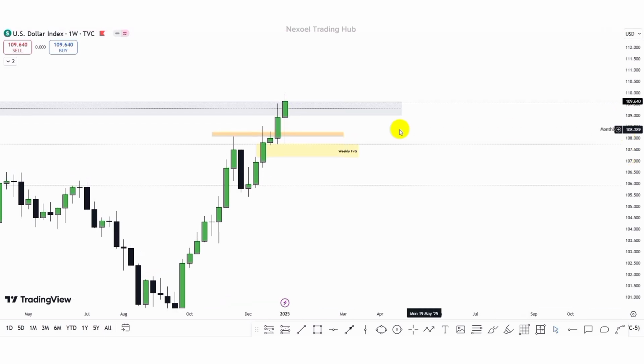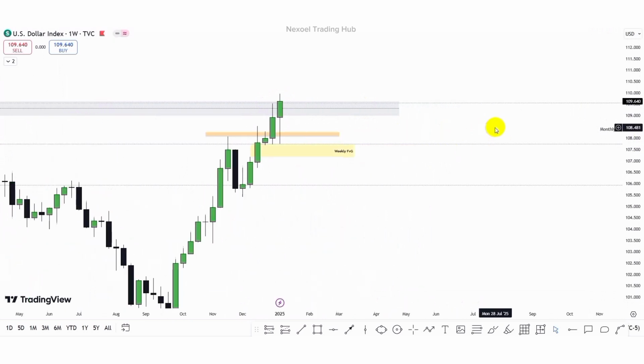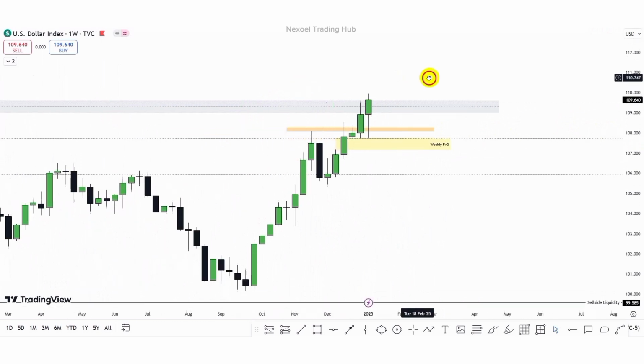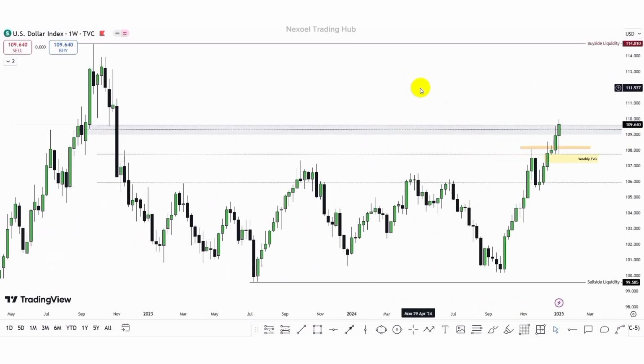And we can see that last week closed above the bearish monthly fair value gap, and also above the consequent encroachment of the breakout block in the weekly time frame. So I'm expecting to see a further bullish move in the dollar index, but we should anticipate bearish movement, which is going to be the pullback movement. And then we can begin to frame our entry from the discount price levels so that we can continue bullish to the upside. Because clearly what we can also see is that price is reacting within this weekly fair value gap zone, which is in confluence with the breaker here. But now price has closed above the consequent encroachment of the breaker.